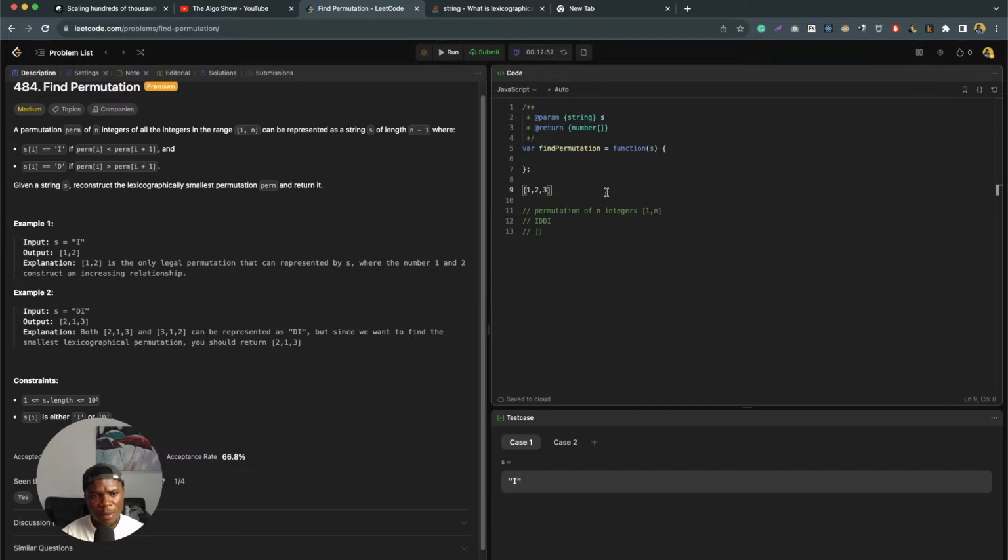A permutation perm of n integers, of all the integers in the range, can be represented as S of length n minus 1, where Si is equal to I. Normally I know that we have to put this in a while loop and go through all of them and say something like